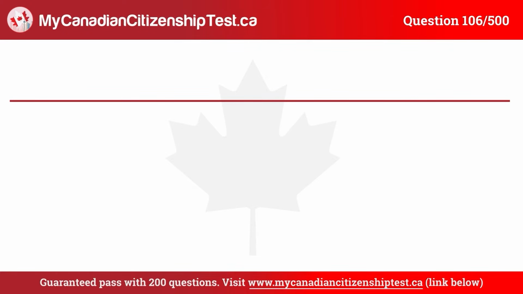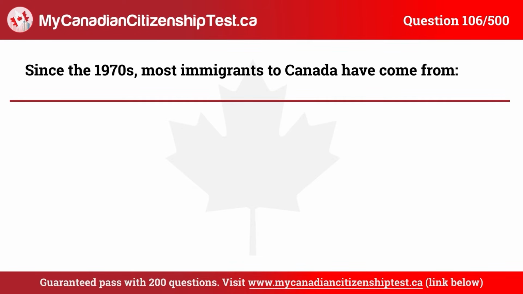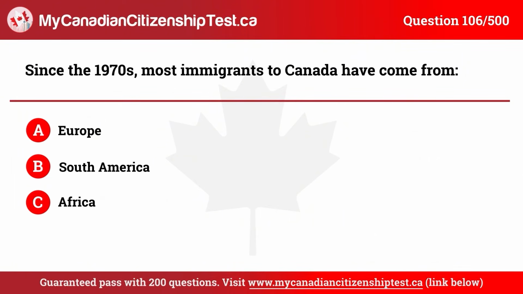Question 106. Since the 1970s, most immigrants to Canada have come from A. Europe. B. South America. C. Africa. D. Asia. The correct answer is D. Asia.